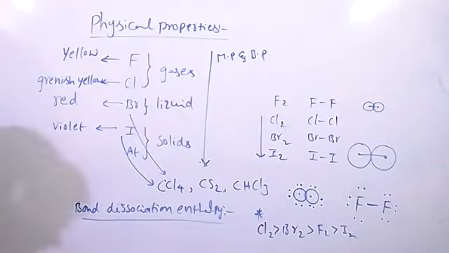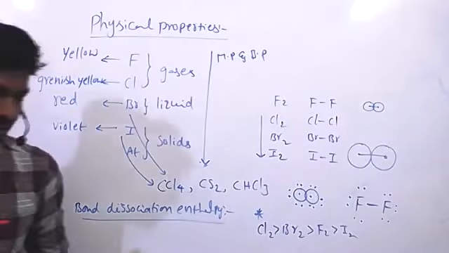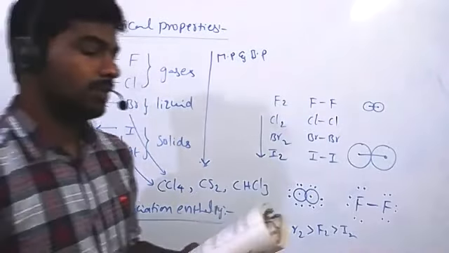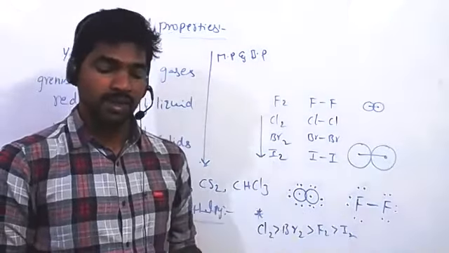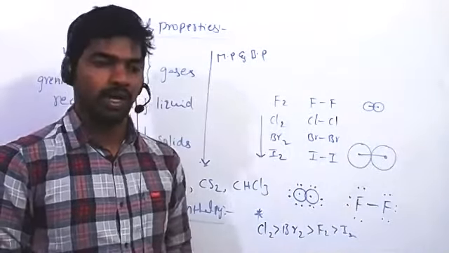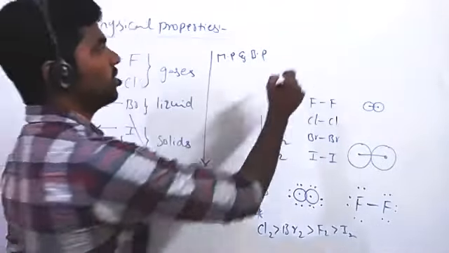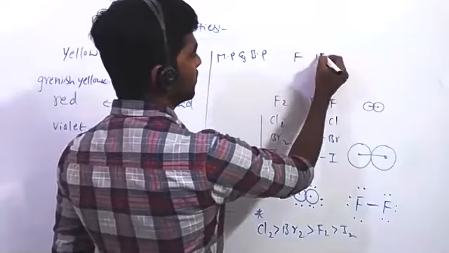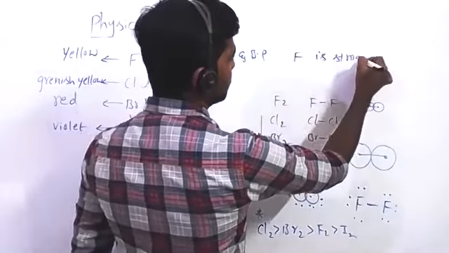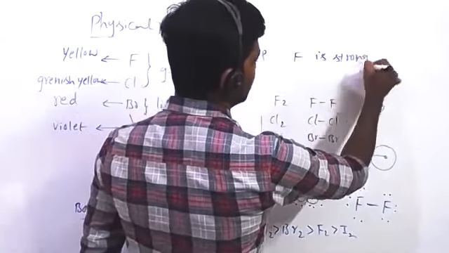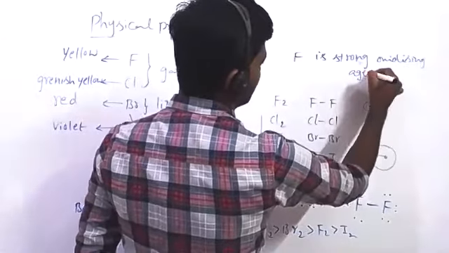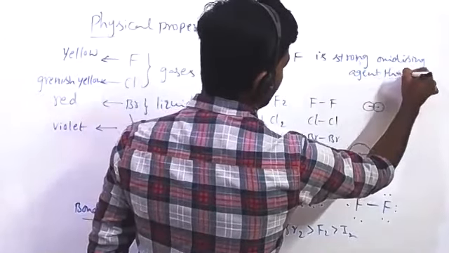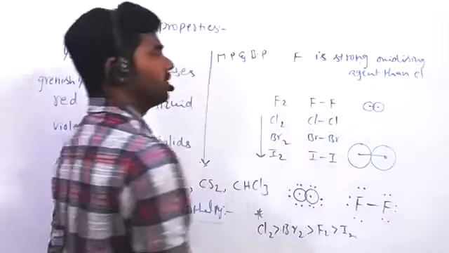This is also related to this question, very important. Although the electron gain enthalpy of fluorine is less negative compared to chlorine, fluorine is a stronger oxidizing agent than chlorine. Why? So fluorine is a strong oxidizing agent. What is the reason here?